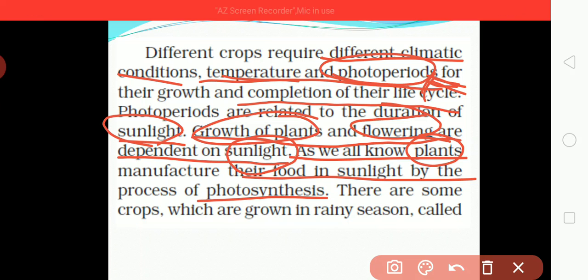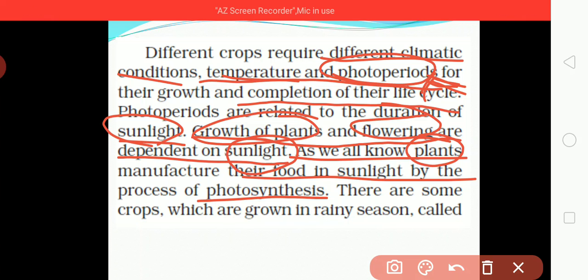Because they manufacture their own food and are not dependent on others. They prepare their own food using sunlight by the process of photosynthesis. And there are some crops which are grown in the rainy season.